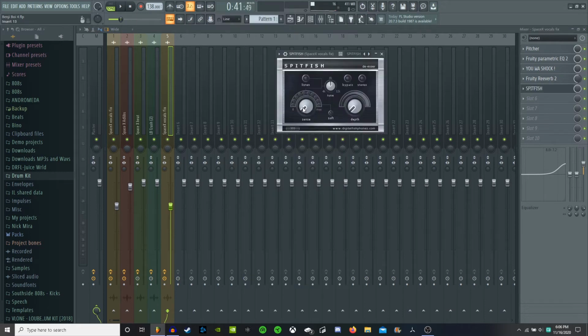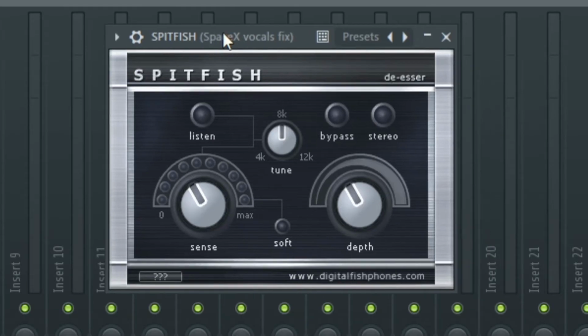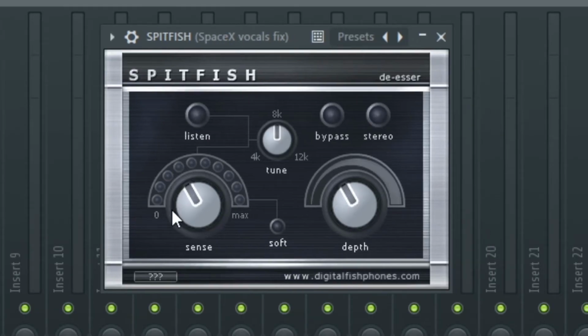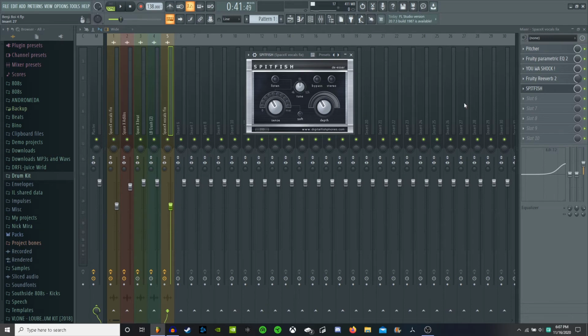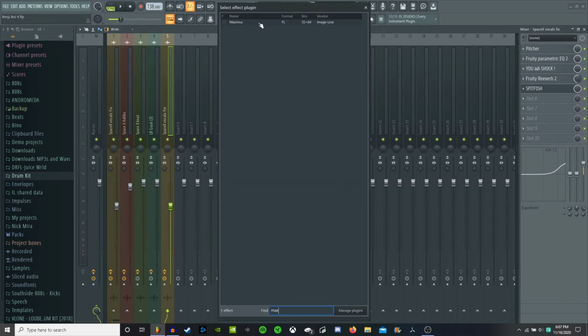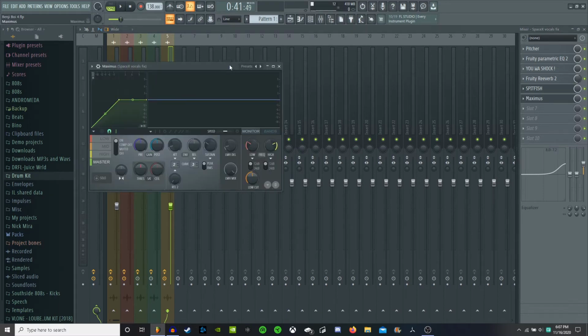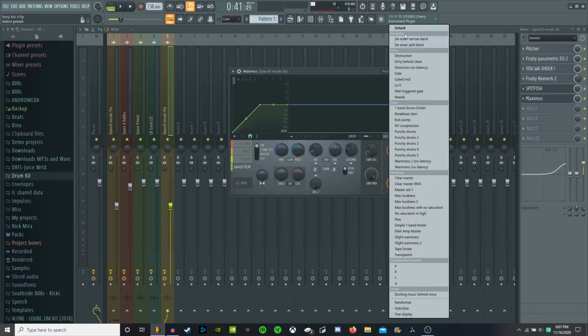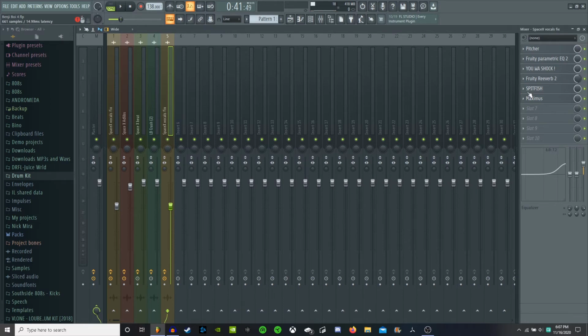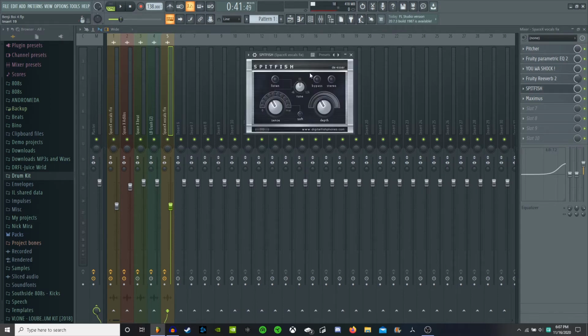Spitfish is pretty simple. All you do is just turn these knobs up. I like to keep it at around this setting. What this does is it basically finds all the S's and makes them a little quieter so they aren't as sharp and ear-piercing. Another plugin that is similar to this would be Maximus. Maximus is a FL Studio stock plugin, and there are some presets with de-essers. Spitfish is just really easy to use, so I figured I'd just throw this in instead.